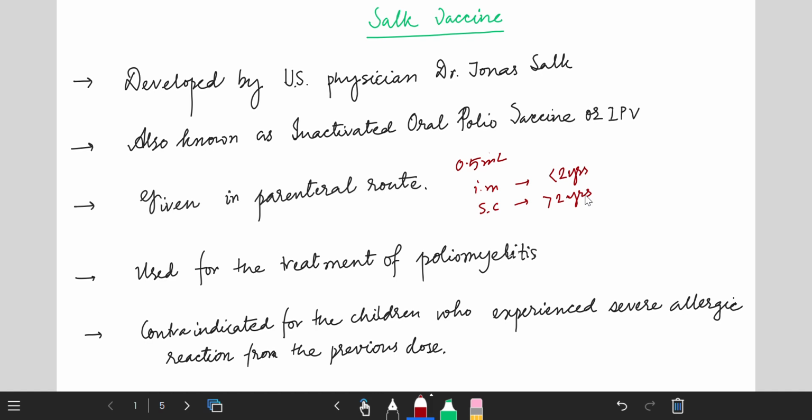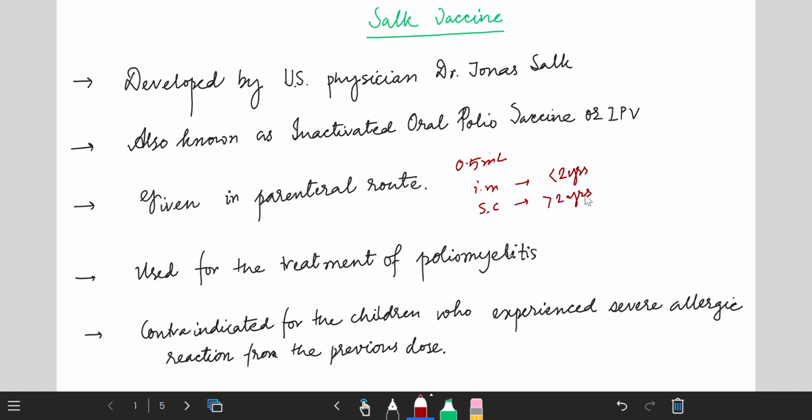It is contraindicated for children who experienced a severe allergic reaction from the previous dose, a severe allergic or hypersensitivity kind of reaction. This type of allergic reaction actually arises due to the use of antibiotics.